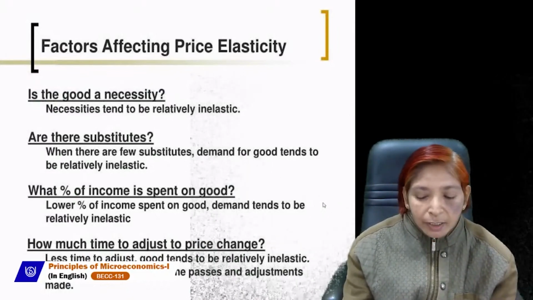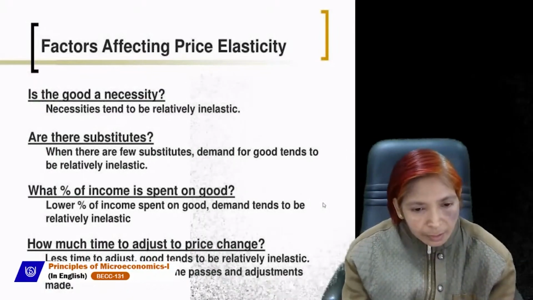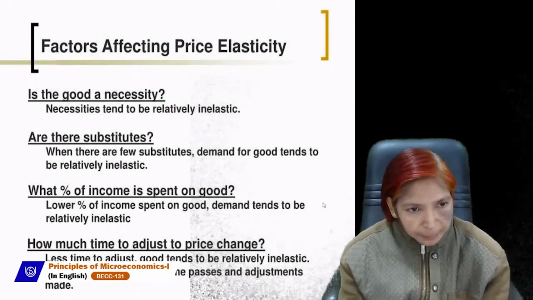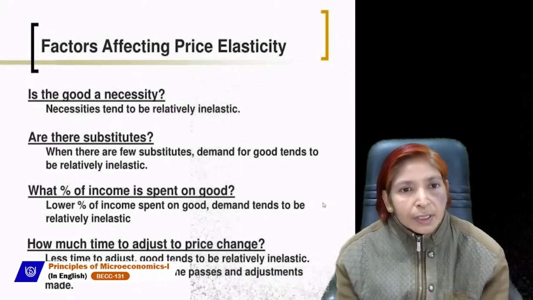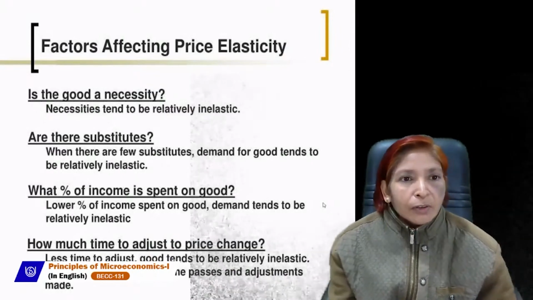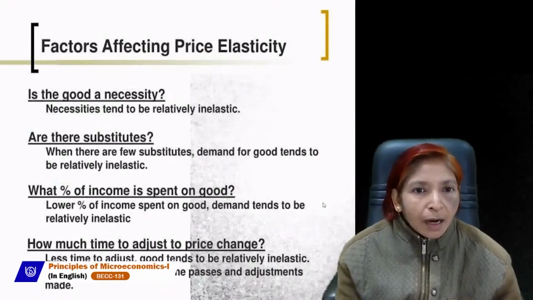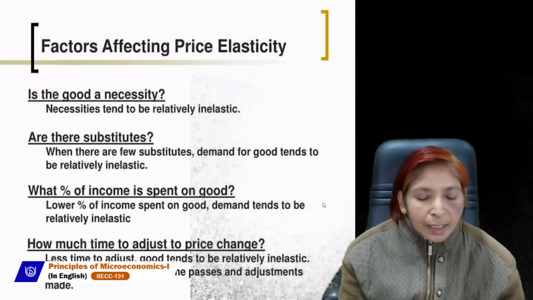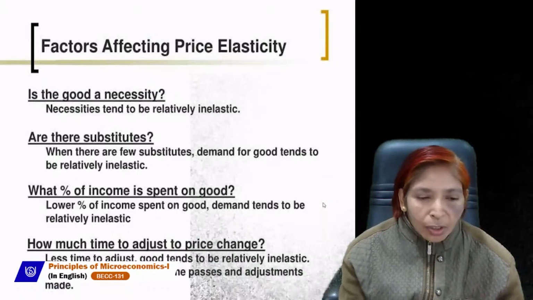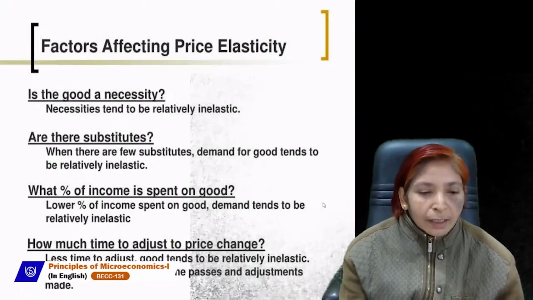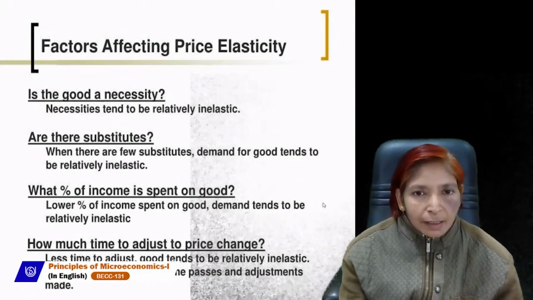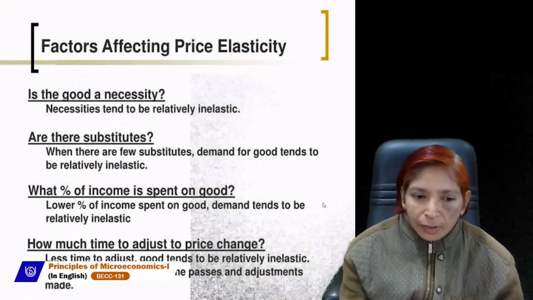And if the time period is long, your demand can change, so demand will be more elastic. So these are some points which indicate how necessity goods, substitute goods, the proportion of income spent on a commodity and the time period affect our price elasticity of demand.